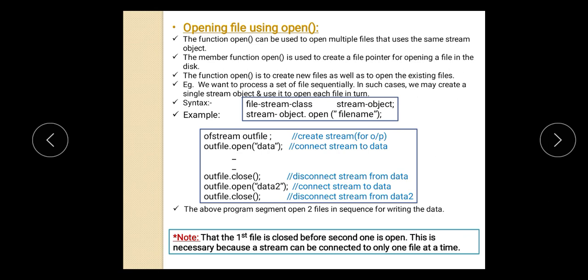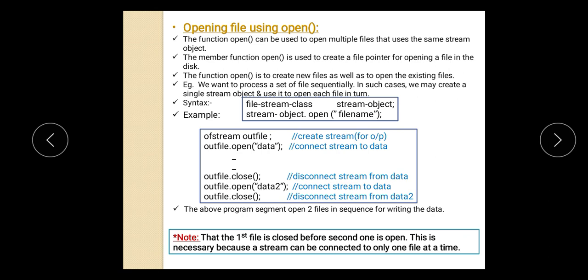The member function open is used to create a file pointer for opening a file on the disk. The function open is used to create new files as well as to open existing files. For example, if we want to process a set of files sequentially, in such a case we may create a single stream object and use it to open each file in turn.